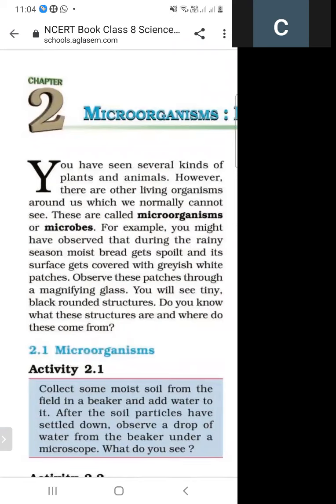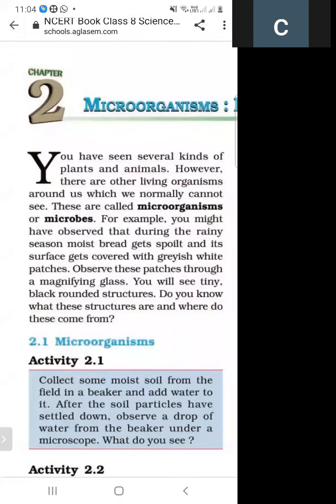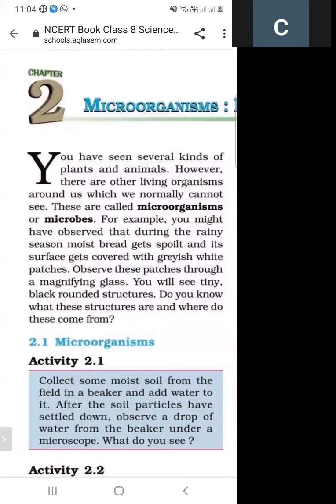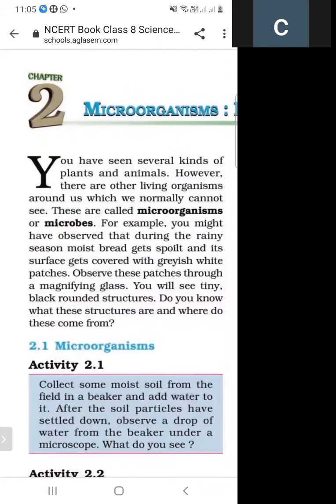As we know, in the rainy season moist bread gets spoiled and its surface is covered. Sometimes the surface of bread is covered with grayish white patches. And why is it covered with grayish white patches? When we observe these patches with a magnifying glass, we will see tiny black round structures. And where do these come from? These structures are due to the development of microorganisms.